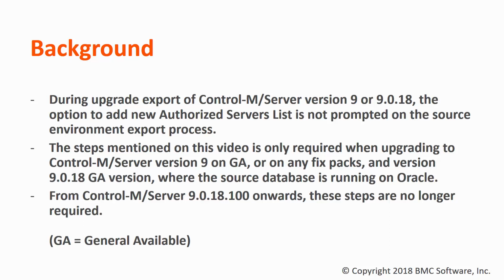As a result, during upgrade export, no prompt is received to add the new Contram server hostname to the authorized server list for all connected Contram agents. Following steps will show you how to get this option back.